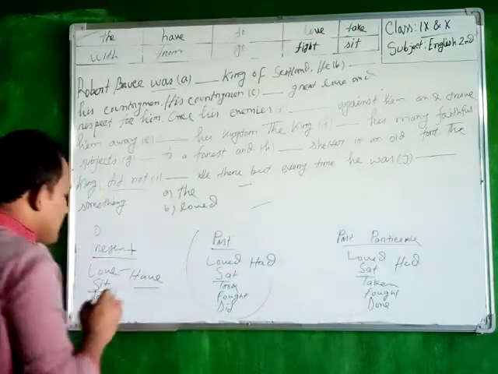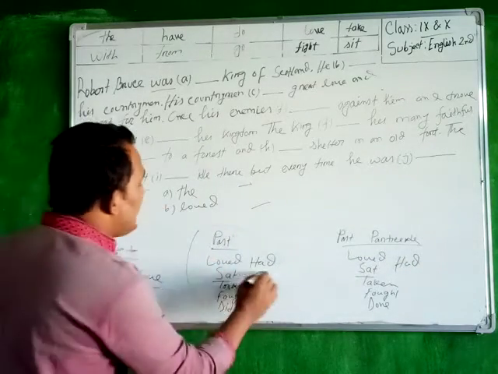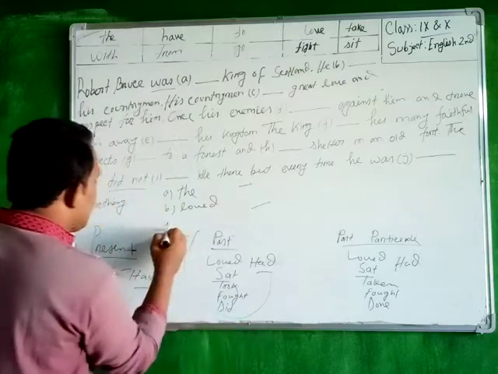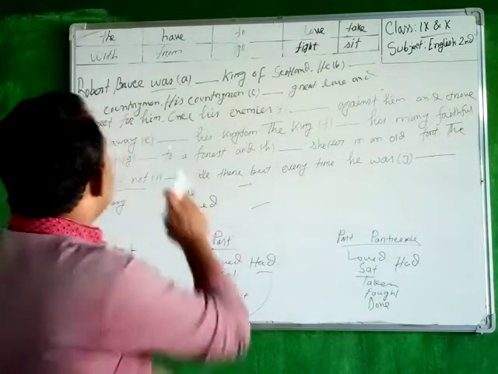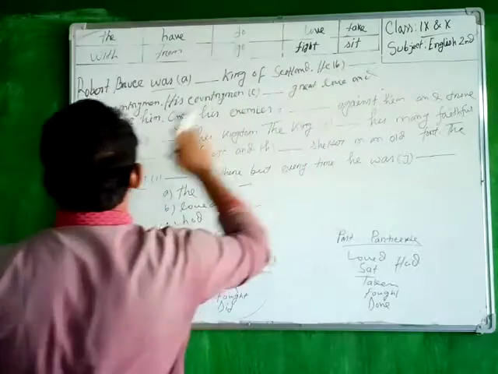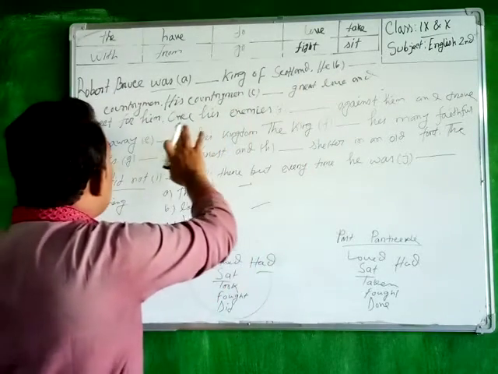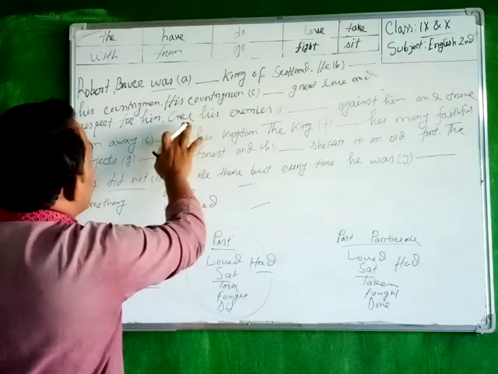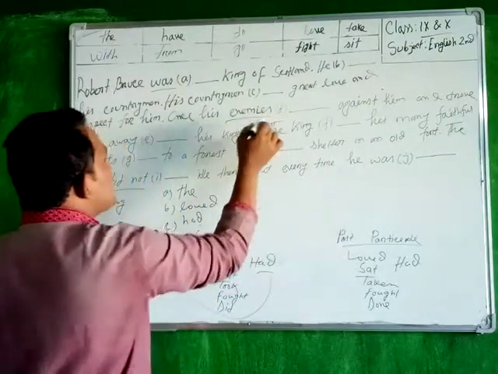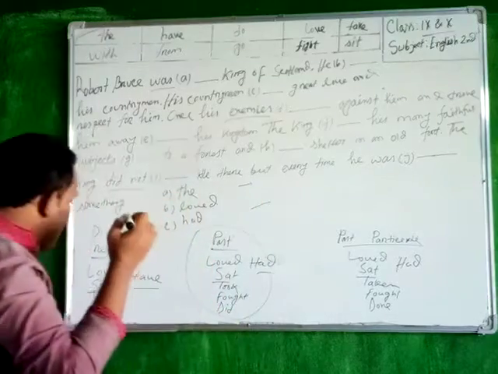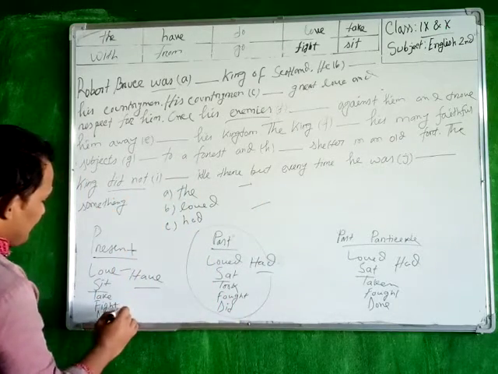So have is a verb, so we have to use the past form, had. So number C is had. His countrymen had great love and respect for him. So number D, once his enemies dashed against him. His enemies, that means his enemies fight.